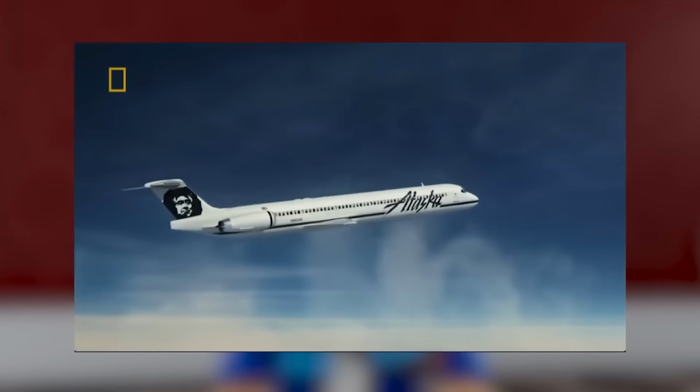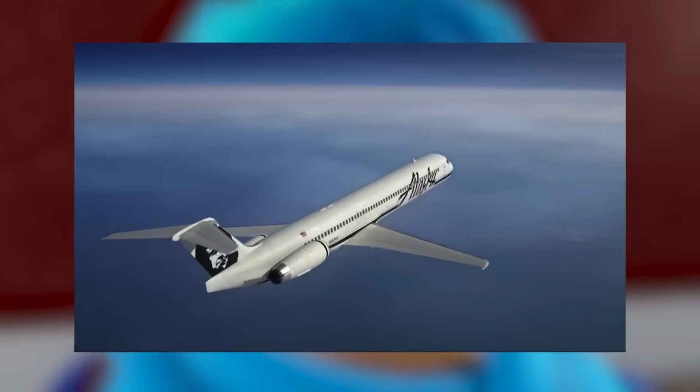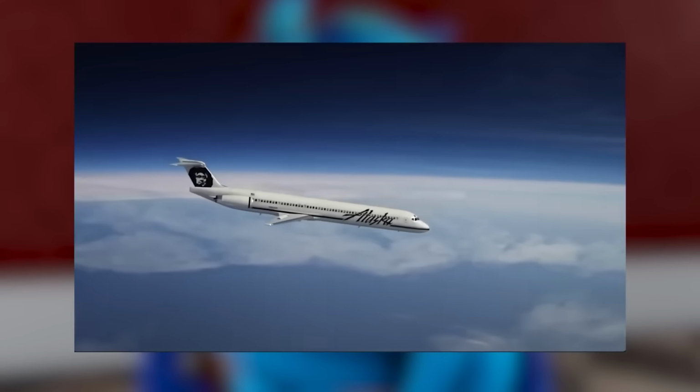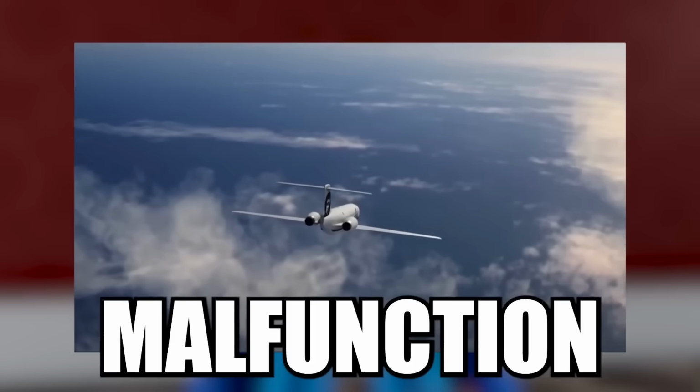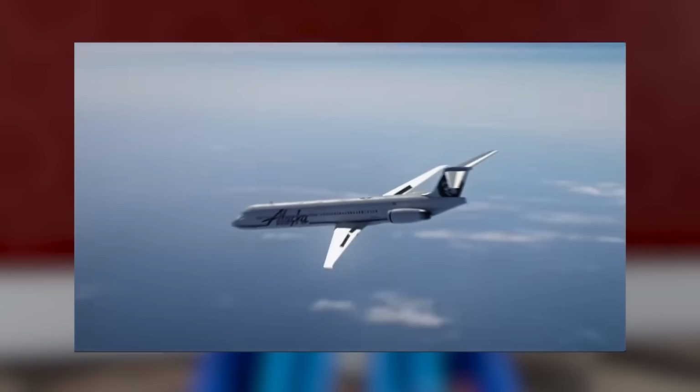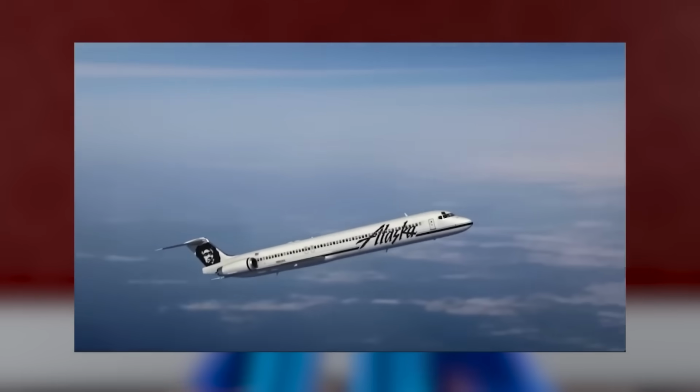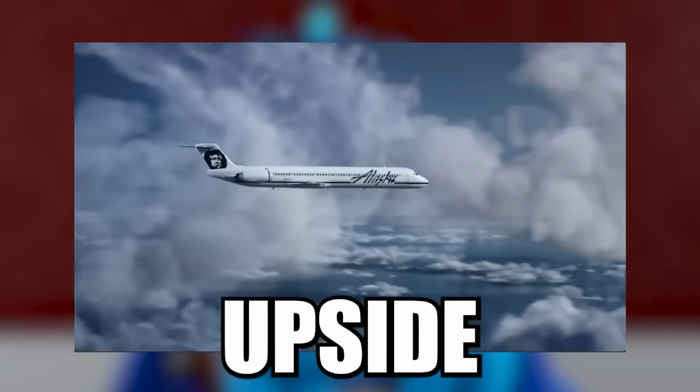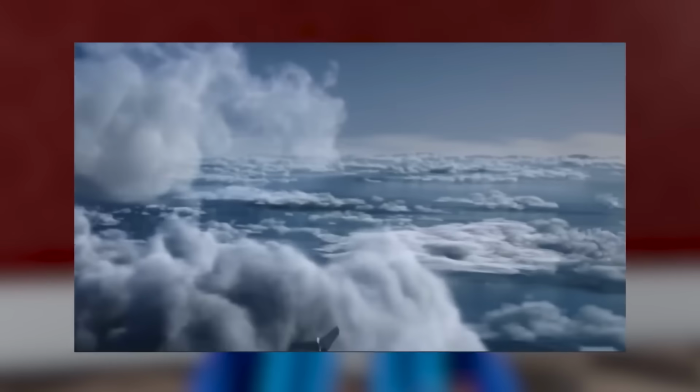Alright, so here's the crash animation of the Alaska Airlines flight. So it takes off and it looks pretty fine right now. But what caused the plane to crash? Everything seems normal right now. Oh, wait, what happened there? So did something malfunction with the tail? It's just falling down now. Okay, it's trying to swivel upwards. Okay, but did it turn upside down at some point? Oh yeah, it's just nose diving now.